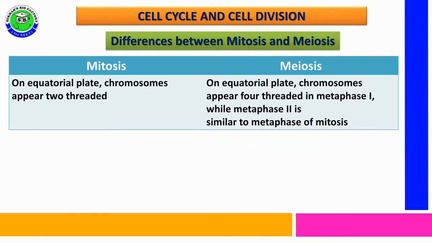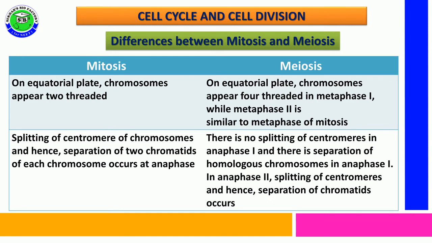In mitosis, on the equatorial plate, chromosomes appear with 2 threads, but in meiosis, on the equatorial plate, chromosomes appear with 4 threads in metaphase 1 and 2 threads in metaphase 2.